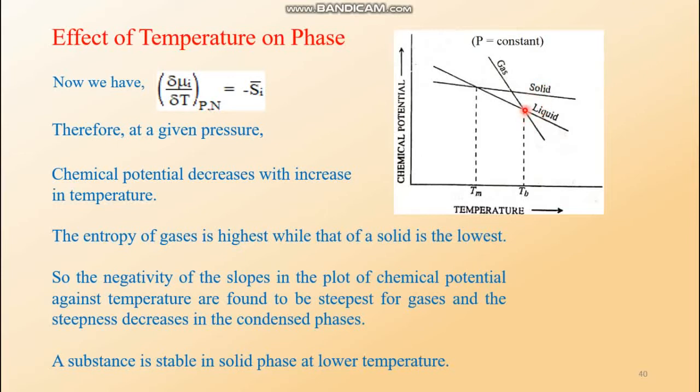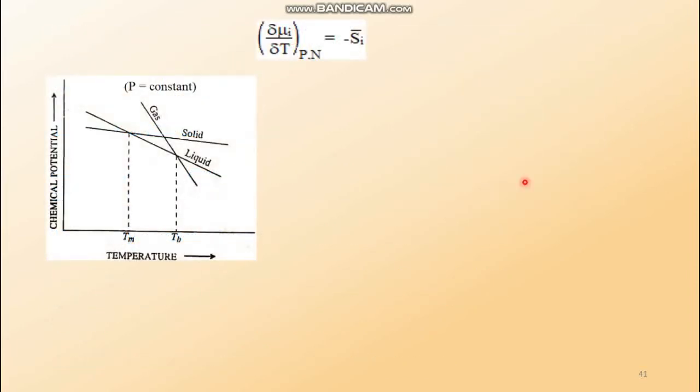So this point is the intersection of the graphical presentations of the liquid and the gas. So this is definitely the boiling temperature. So this is the explanation of the temperature dependence of entropy and chemical potential. Now I have still kept this equation here on the top. On the basis of this equation, our discussion will go on.